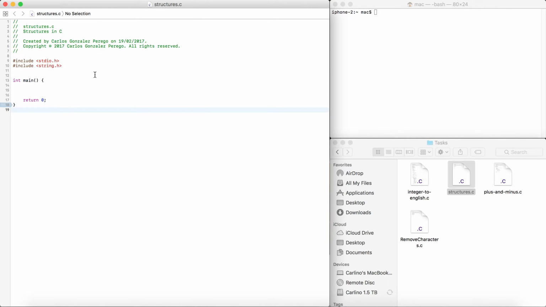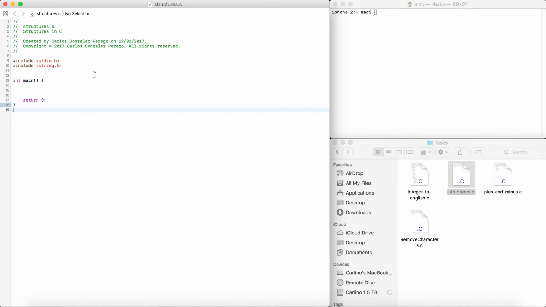A structure is a way to store data, and we're gonna store it differently. We're used to storing big amounts of data in an array of ints, a string, or an array of floats, but they're all the same. In an array, you can always have the exact same type of element in it. So if you have ints, everything has to be an integer. Structures make our lives a lot easier, because they can store any kind of data. You can understand this better when you see a good example.